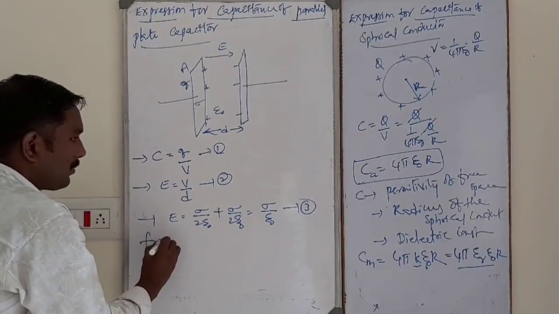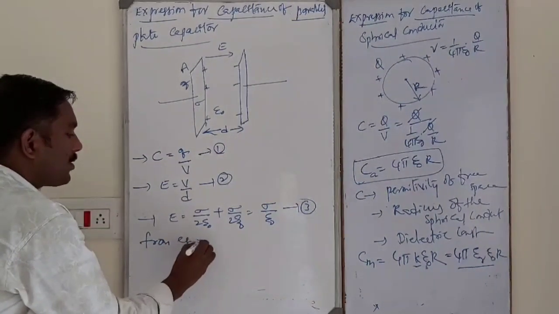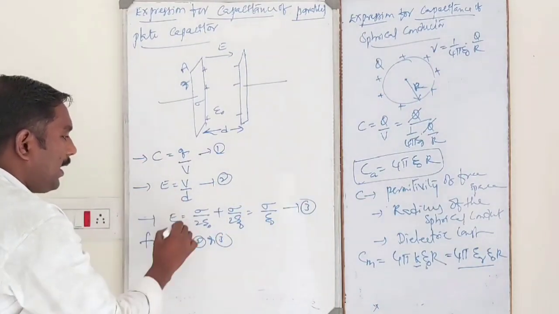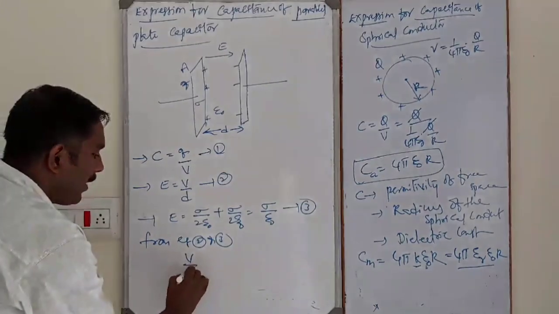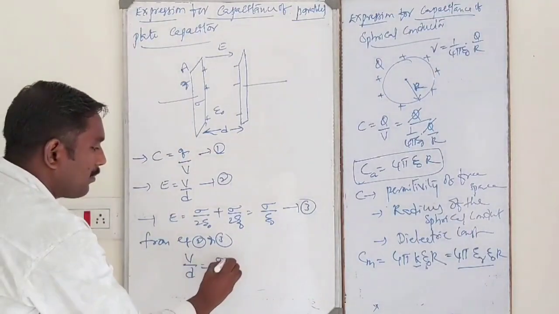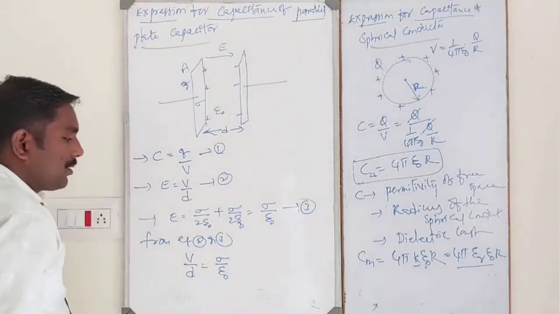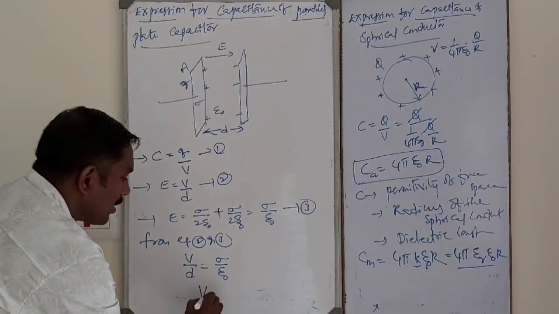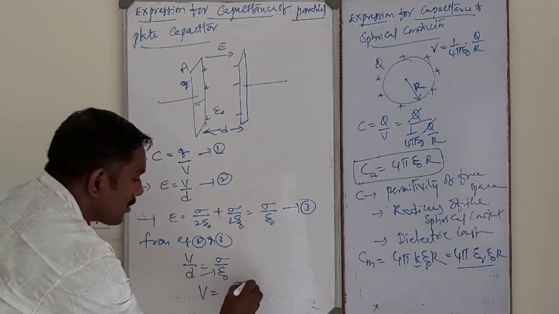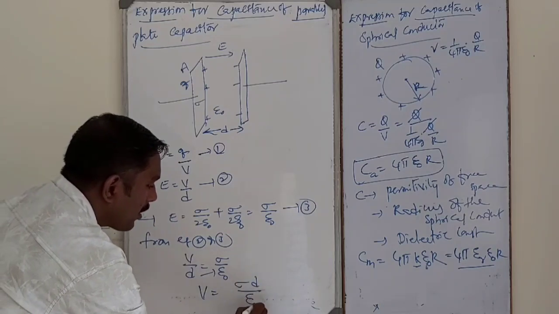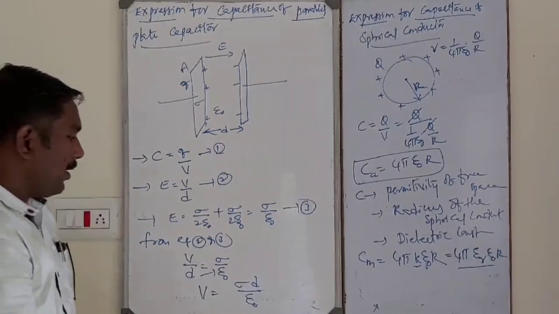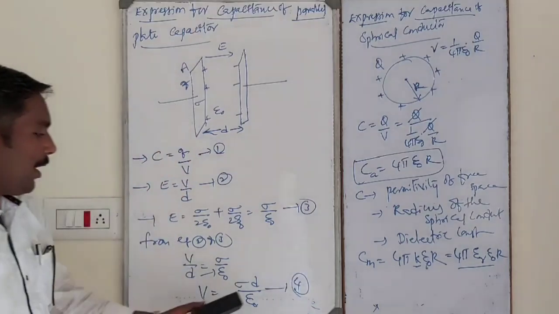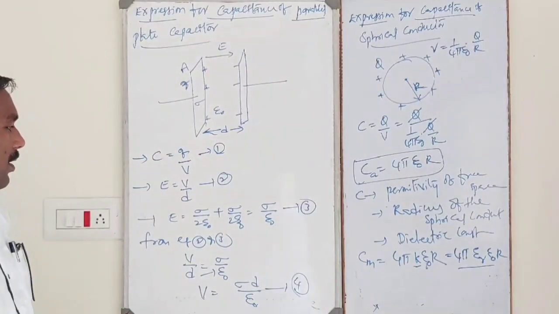From equations 2 and 3, the left-hand sides are equal. So V by D is equal to what? Sigma by epsilon naught. So V is equal to what? On cross multiplication, sigma D by epsilon naught. This is equation number 4.